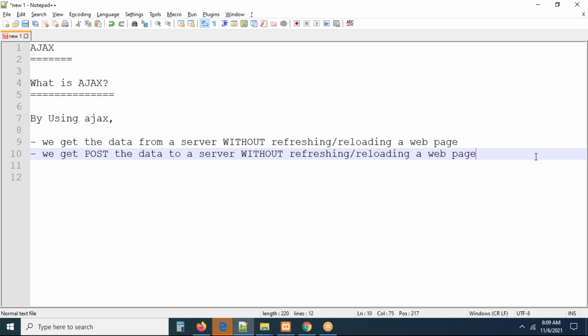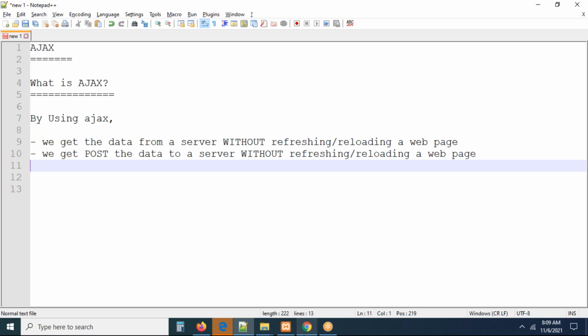I don't want to reload the whole page. In the whole web page, only a particular portion I want to update automatically. A particular portion of the web page can be updated automatically without refreshing, without reloading. Remember that carefully.